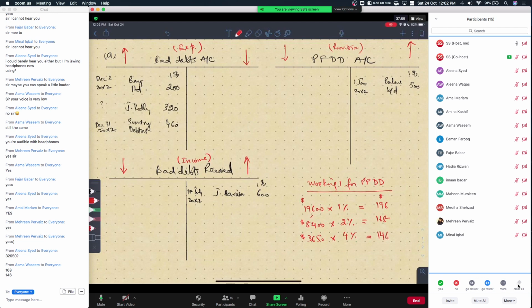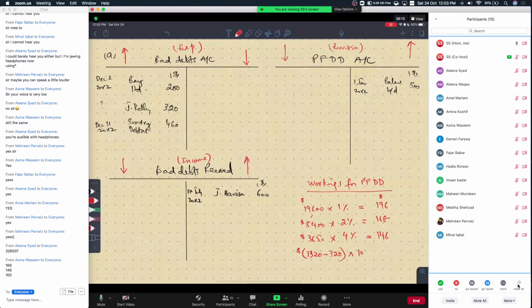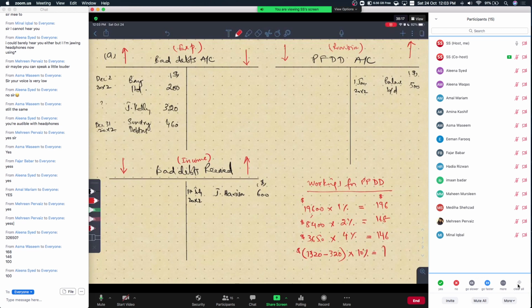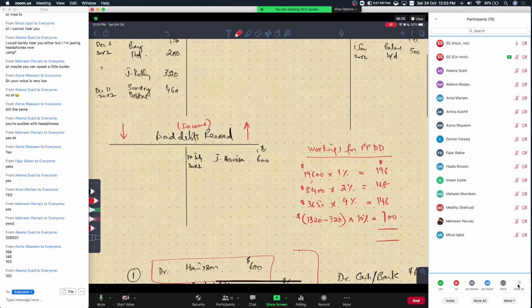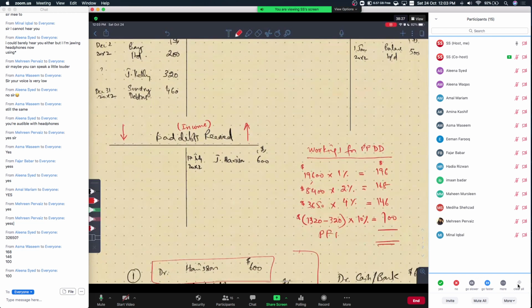And then we have the last group, and with the last group we have to be careful because it is given as 1320, but we know that out of that 320 is no more our debtor. We wrote off J. Kelly's debt, and now it will be subject to 10% provision for doubtful debts, which comes out to be, thank you, Asma, $100, right? Thank you, Alina. And now we have our provision for doubtful debts, right? So what is the provision for doubtful debts for the current year?